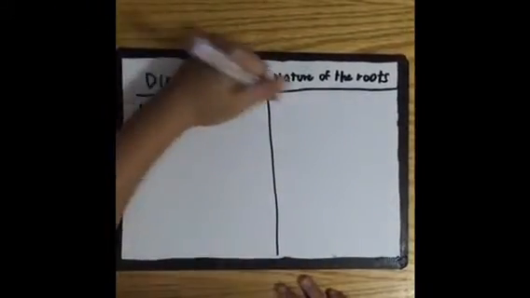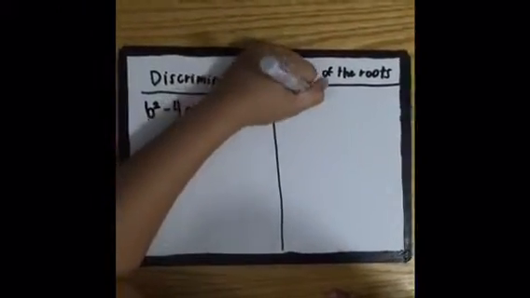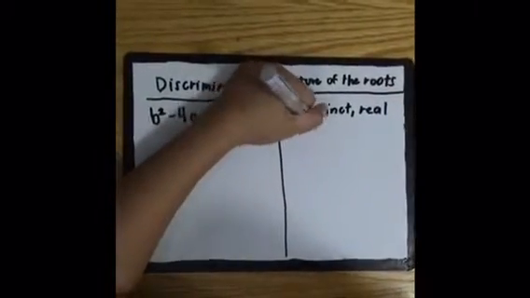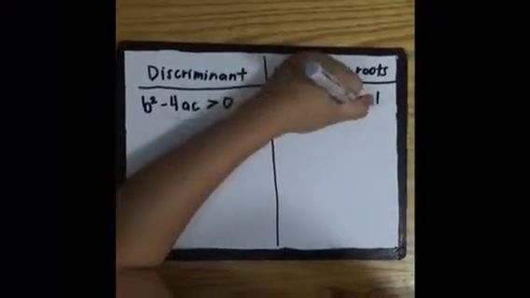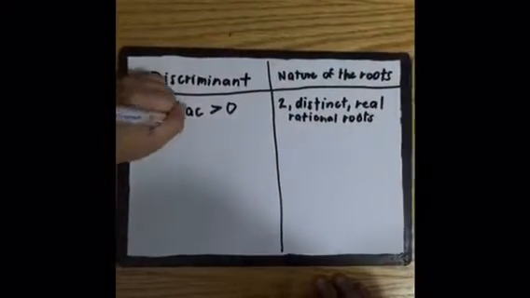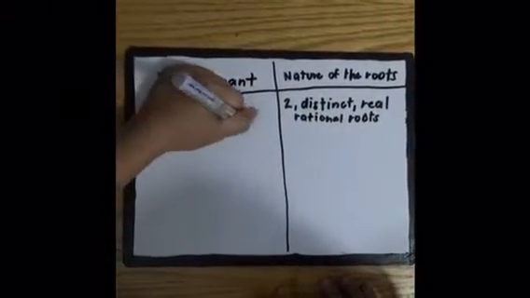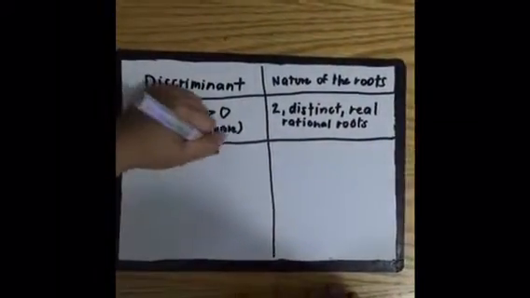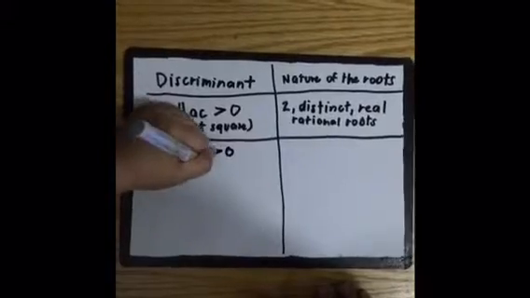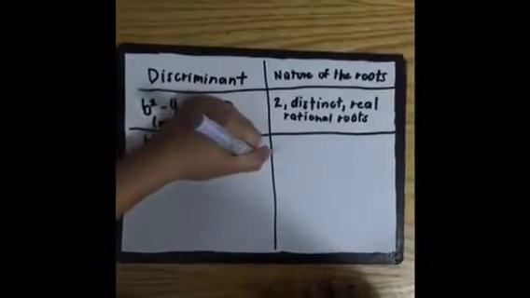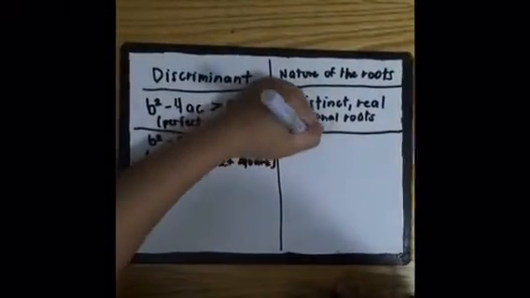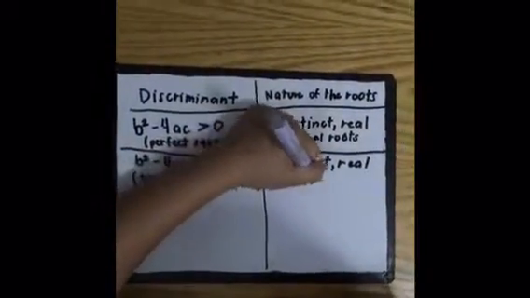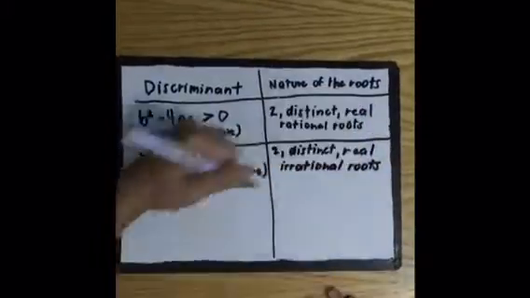If the discriminant b squared minus 4ac is greater than 0, it can have two distinct real rational roots. However, it can also be in non-perfect square form, and then it's going to be two distinct real irrational roots.